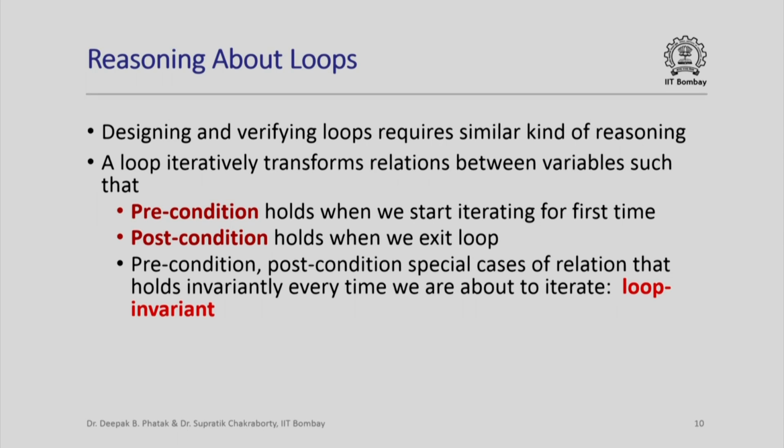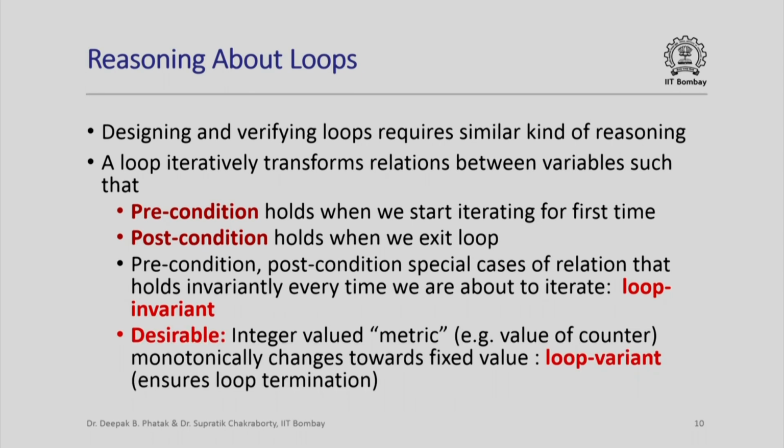I want to view both this precondition and postcondition as special cases of a relation that holds every time we are about to iterate, and I will call this a loop invariant. For obvious reason, this relation holds invariantly every time we are about to iterate. So right at the beginning of the first iteration, the loop invariant is really similar to the precondition, and the last time the loop iterated and when we went back and checked the loop condition, found that it was false and came out, the loop invariant at that point should be similar to the postcondition.